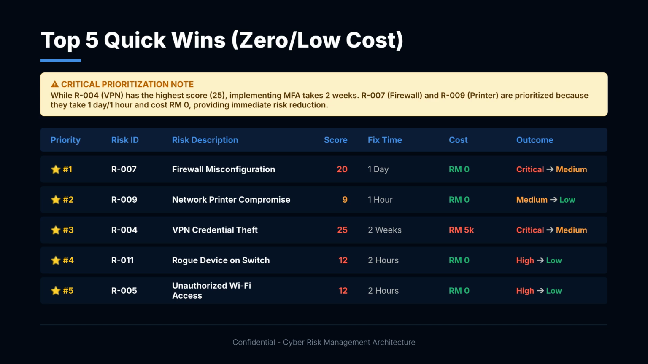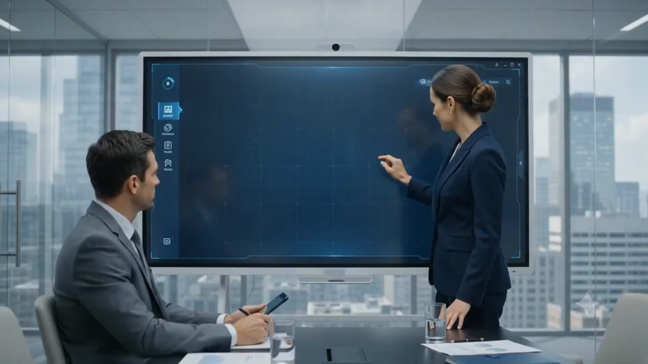R011 Rogue Device and R005 Wi-Fi take 2 hours each, cost RM0, and reduce high risks to low or medium. We call these quick wins. They provide immediate risk reduction while we plan longer-term solutions for the mathematically highest scoring risks. This is practical, business-savvy risk management.